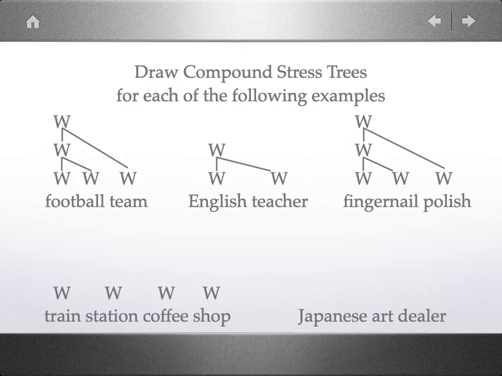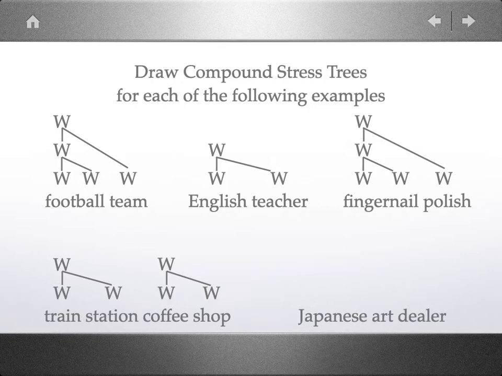So when train and station are compounded, we ask, is the second word branching? And the answer is no. So it's the weak member of the compound. And likewise, coffee and shop. Shop is not branching, so it's the weak member. So we have two compounds made up of a strong word followed by a weak word. Train station, coffee shop. Right? The pitch is on the first word in each of those compounds.